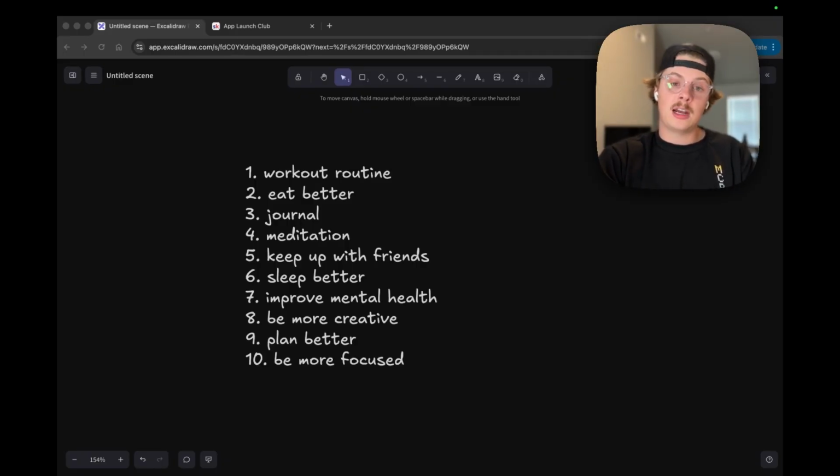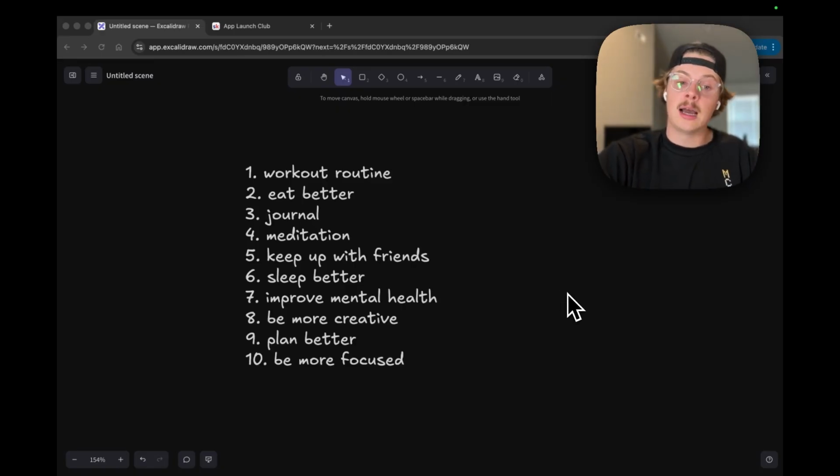Ten, be more focused. If you're anything like me as well, it's really easy to get distracted. I find when I'm waiting for my app to build or something to load or waiting for AI to respond, I'll fall into the trap of going onto my phone and spending way too long on Twitter or something like that, maybe playing a game. So it'd be really nice if an app could help me to be more focused.